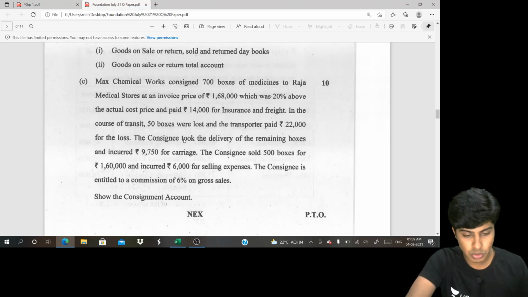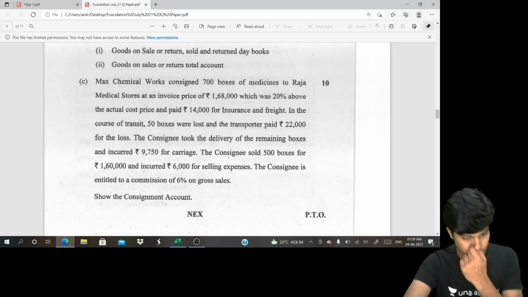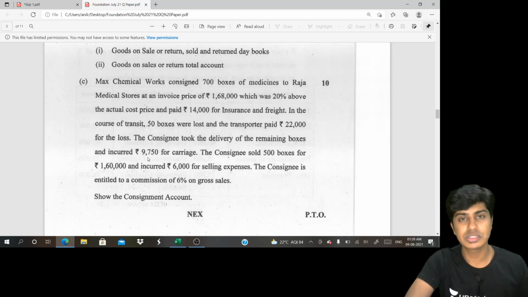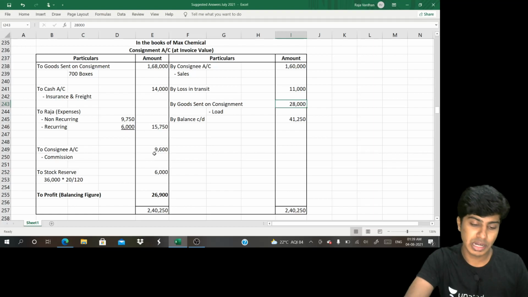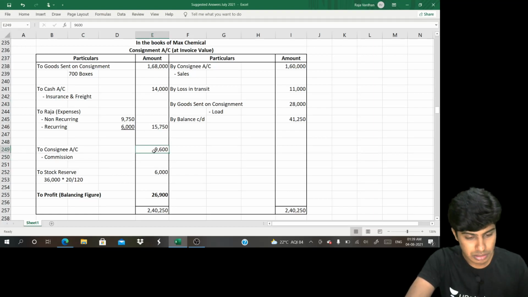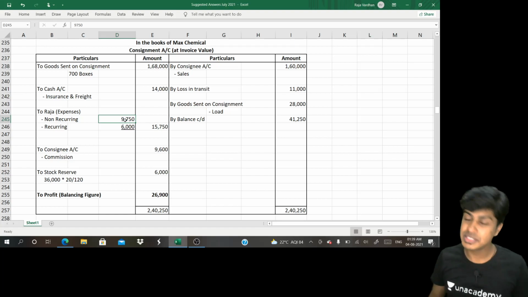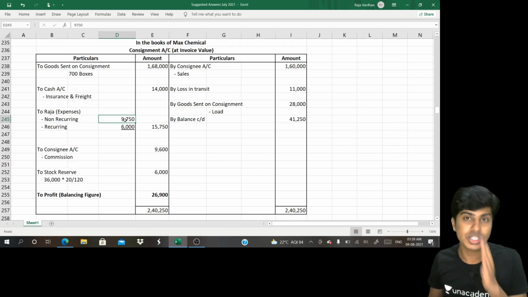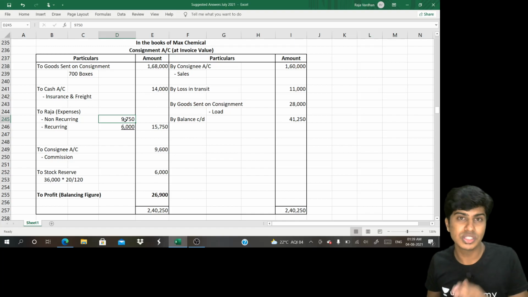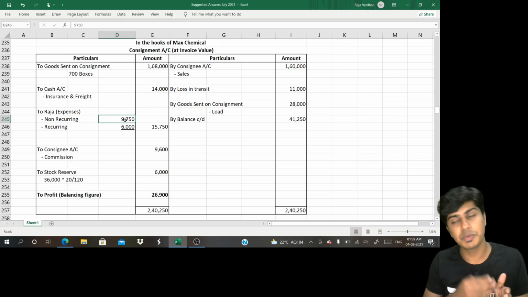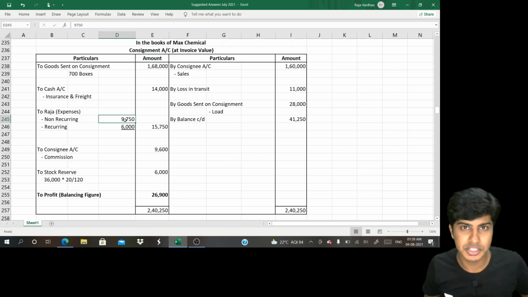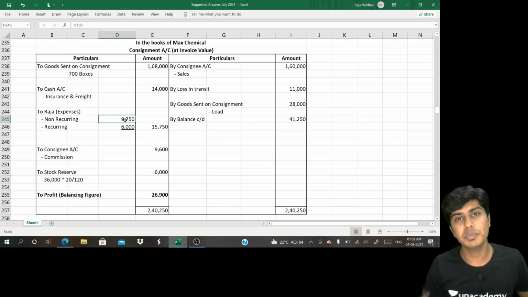Next, what do you have? Consignee took the delivery of the remaining boxes, that is 700 minus 50, 650 boxes, and incurred 9,750 for carriage. 9,750 I'll write here. This is non-recurring expense because this expense is incurred till the time the goods reach the consignee's godown. Once the goods reach the consignee's godown, any expenditure incurred will become recurring or selling expenditure, which will not be included in computation of value of closing stock.